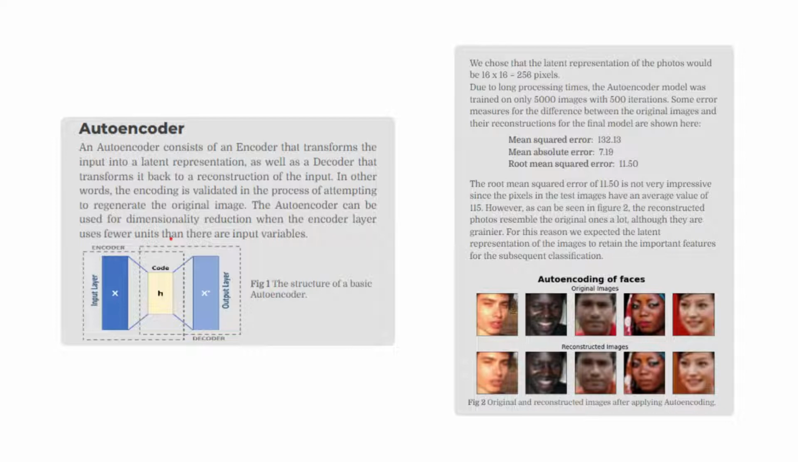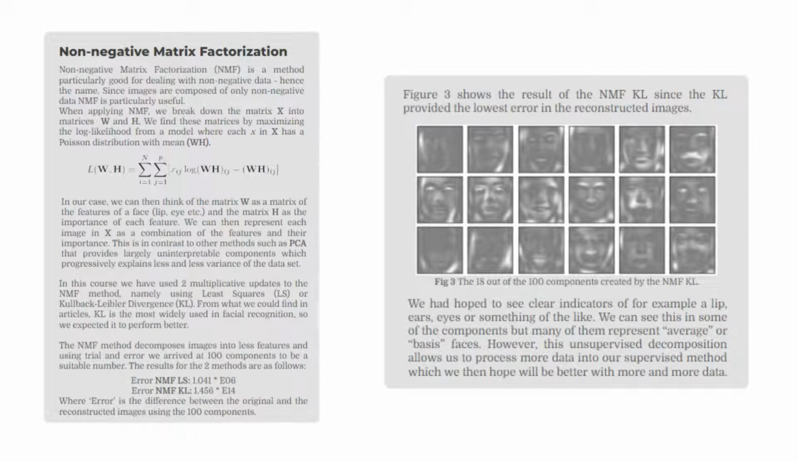We use the autoencoder to reduce the dimensionality of the large facial images by reducing the number of pixels. Due to the long processing times, only 5,000 images were used to train the autoencoder. But even though the reconstructed images were grainy, they resembled the original images quite well. For this reason, we expected that the encoded images would retain the most important features to be used in the supervised classification.